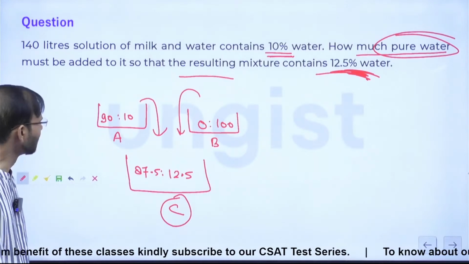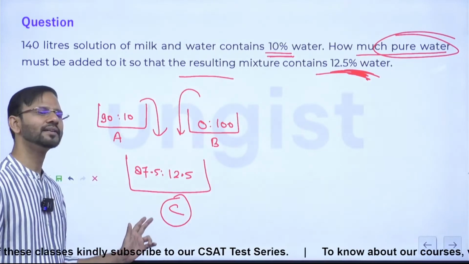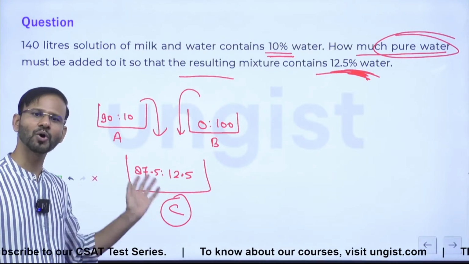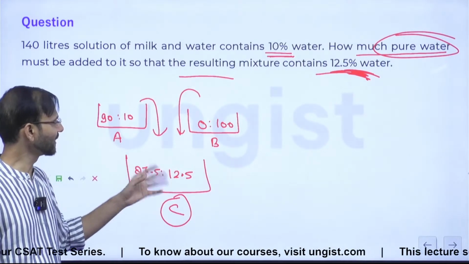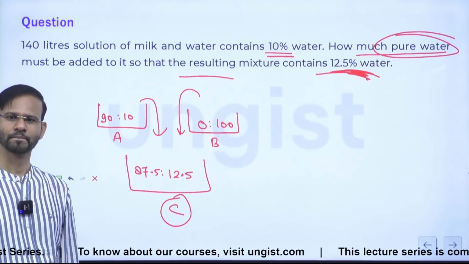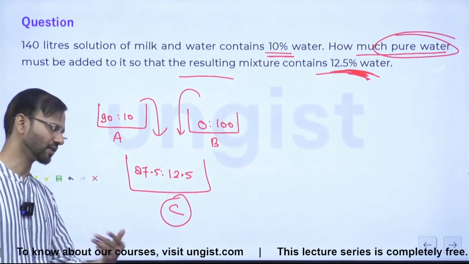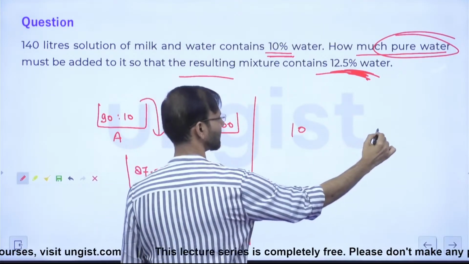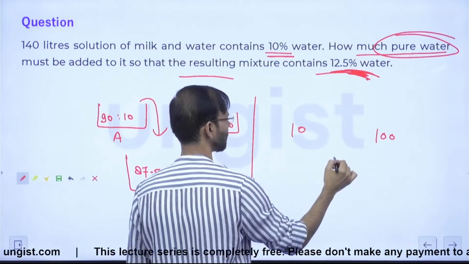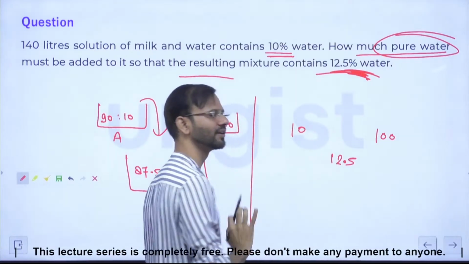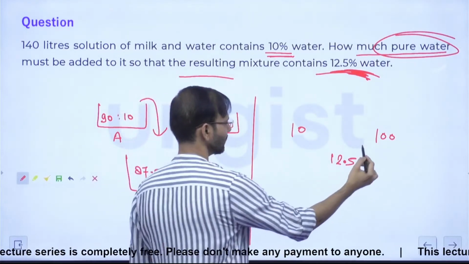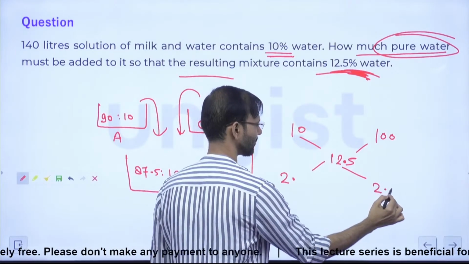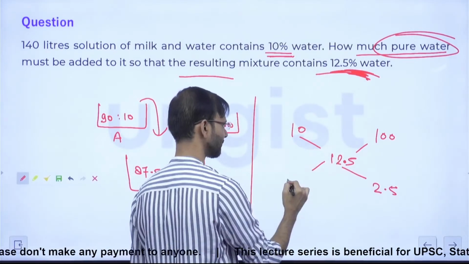Fine now. अब देखिए, you can take either of the two ingredients, be it milk or be it water, from all the vessels. So what should I take? You please tell me. Water? Alright, water. So 10% water, 100% water and 12.5% water. Guys, is it fine now? So this will be 2.5 and this will be 87.5.